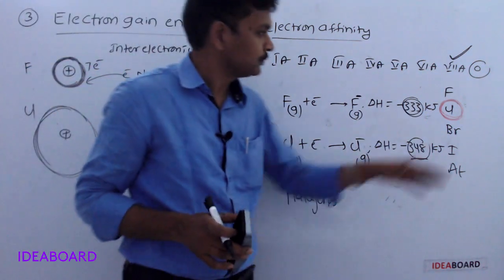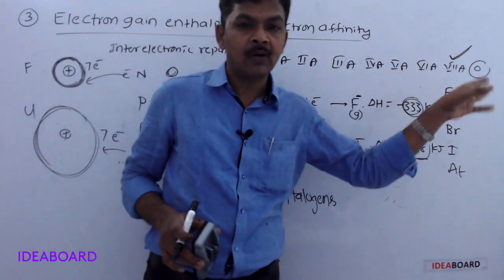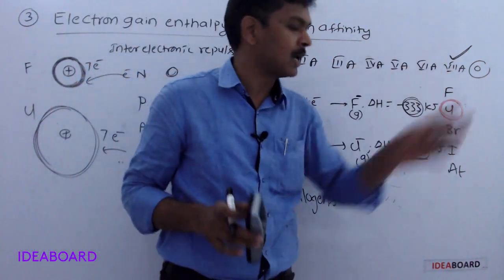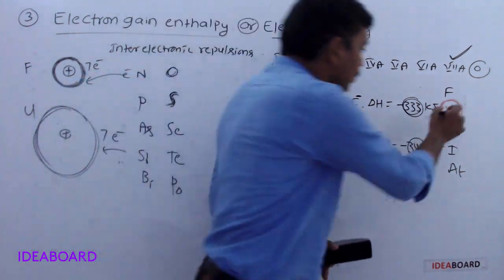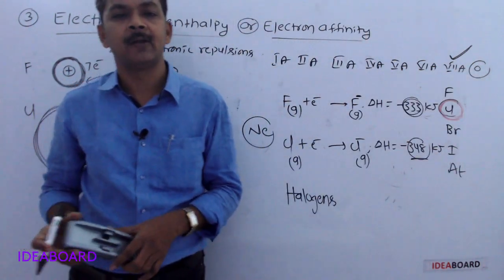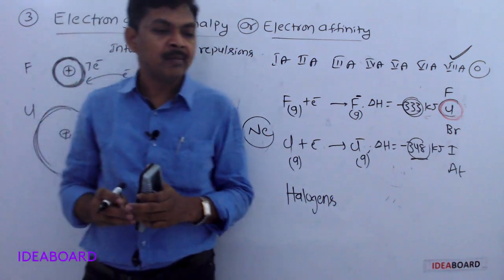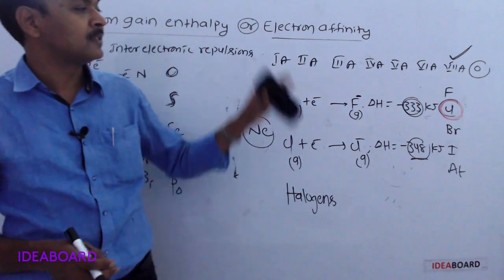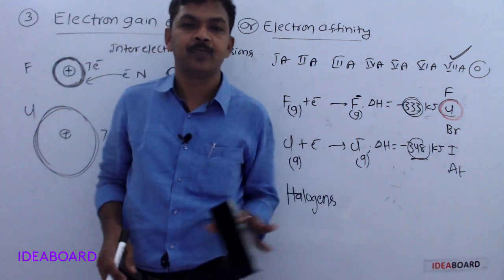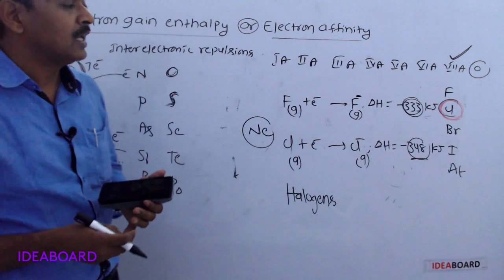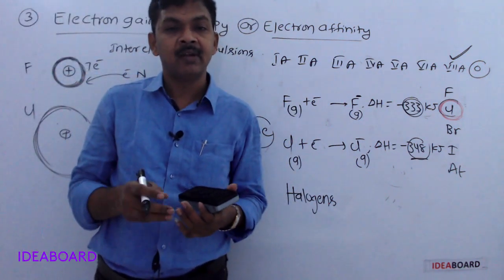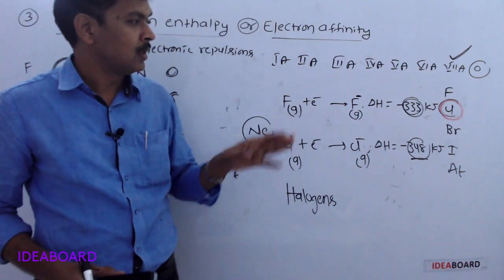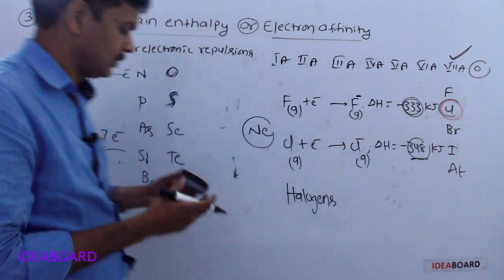So in the periodic table, halogens have highest electron affinity. In that halogens, chlorine has highest electron affinity. In the periodic table, the element with highest electron affinity or highest electron gain enthalpy is chlorine, but not fluorine. The element with highest IP, the highest ionization energy, is helium. The element with highest electron affinity or electron gain enthalpy is chlorine.